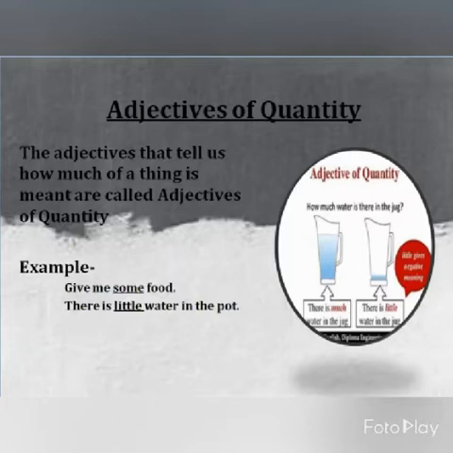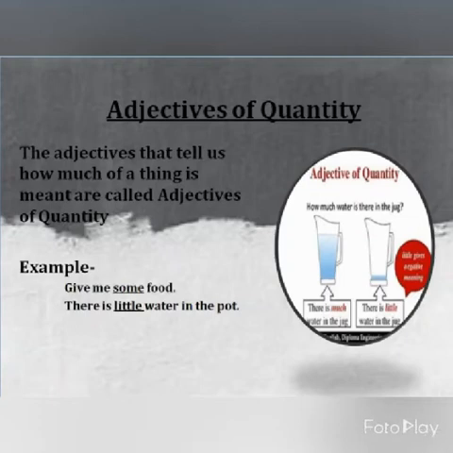There is little water in the pot. In this sentence, water is defined as little. Exact quantity we don't know, but little is a measure which we use for water. In the picture that is given here, you all can see how much water is there in the jug. Now you have not measured exactly how much water is in the jug.